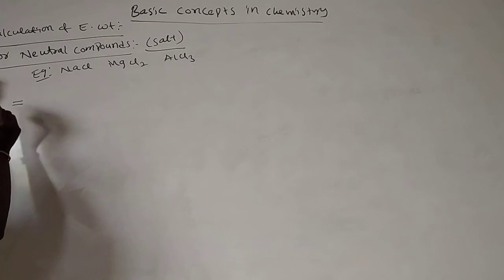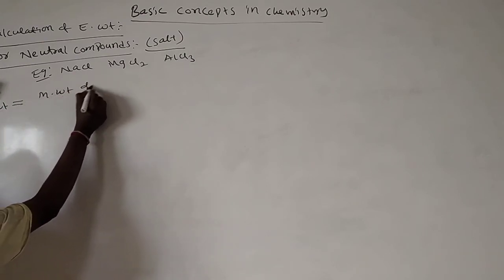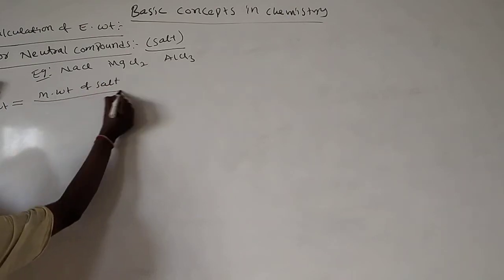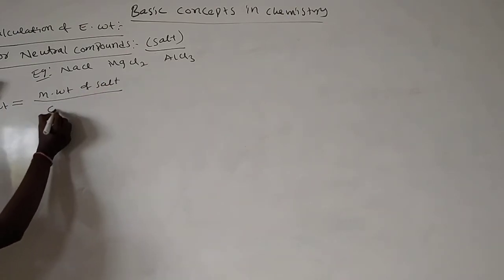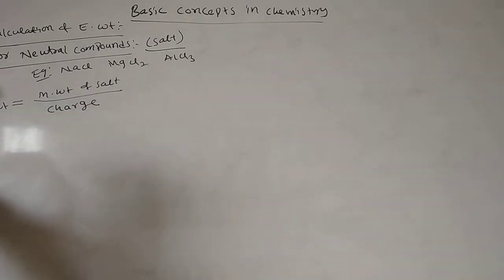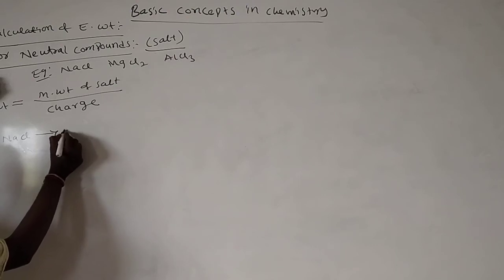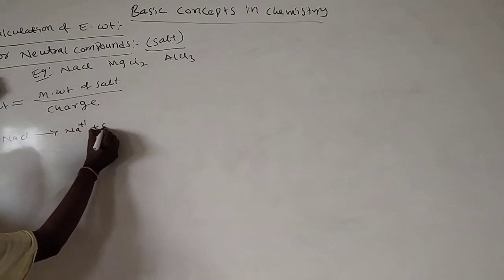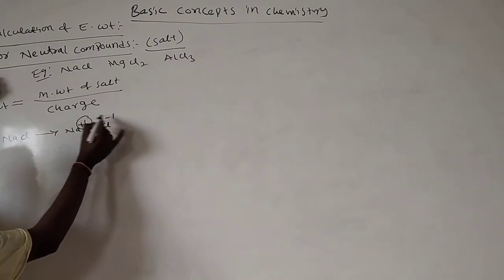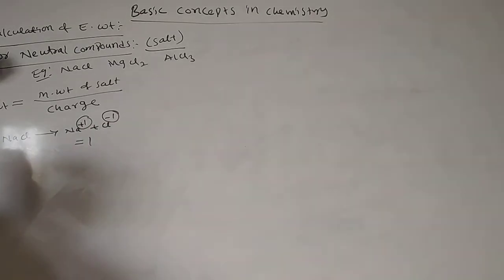Equivalent weight is equal to molecular weight of salt divided by charge. Charge means you don't write the positive or negative, just write the number. For example, sodium chloride dissociates like this: Na plus 1, Cl minus 1. Don't write plus or minus, the charge is 1.